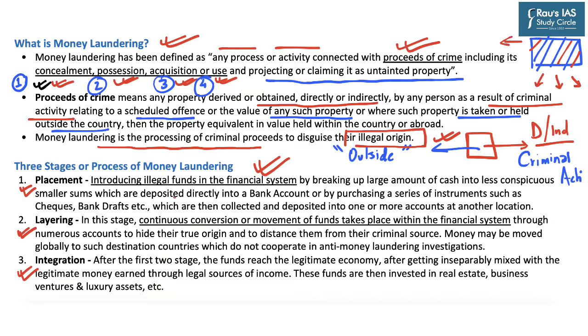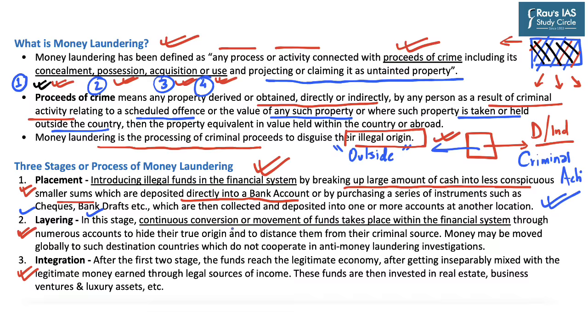It means breaking up a large amount of cash into less conspicuous smaller sums which are deposited directly into a bank account, and these smaller amounts through cheques, bank drafts, etc. are also deposited into various accounts at different locations in the world. So basically, at the first stage, a large sum of money is broken into smaller sums and infused into the banking system. The second stage is that of layering.